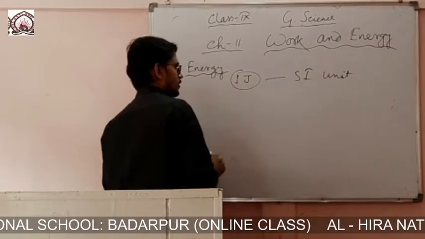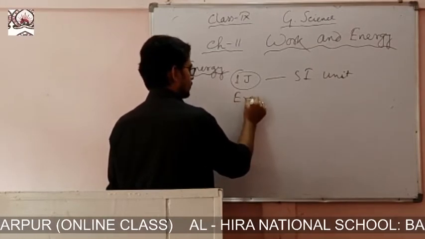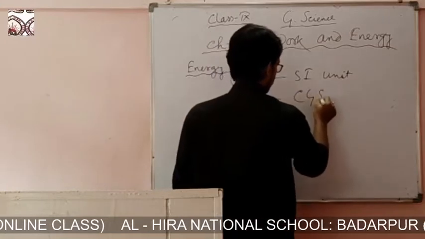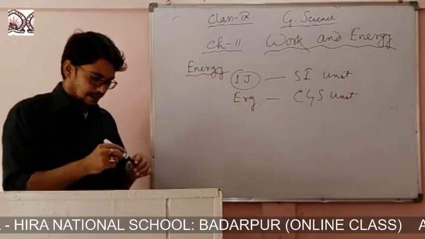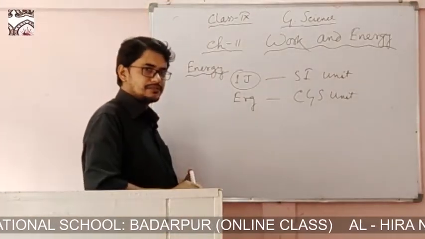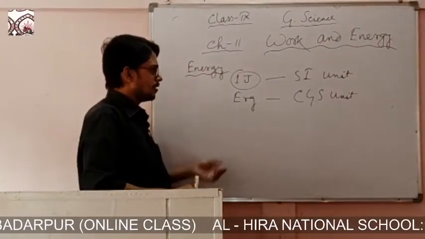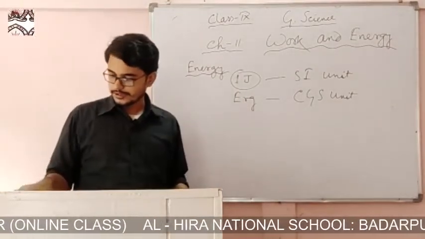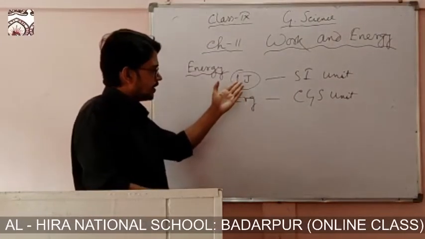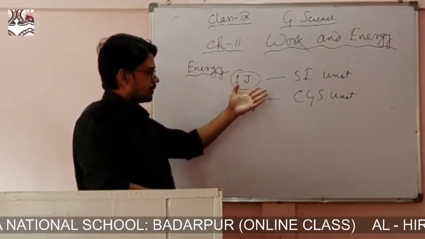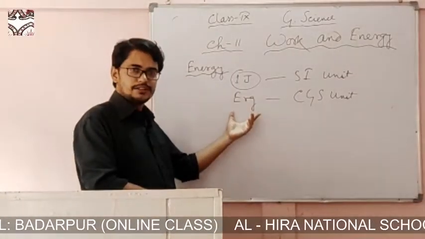The CGS unit of energy is erg, but in almost 99% of cases we use joule as the unit of energy, because this is the SI unit used to express energy. Normally the CGS unit erg is not used that much.